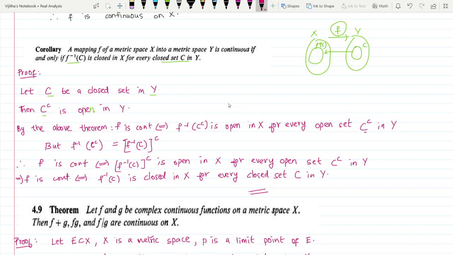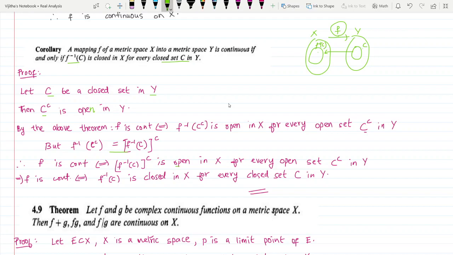But f inverse of C complement is the same as f inverse of C whole complement. Okay, so if we apply this here, we will get that f is continuous on X if and only if f inverse of C whole complement is open in X for every open set C complement in Y. If f inverse of C whole complement is open, it means that its complement will be closed.